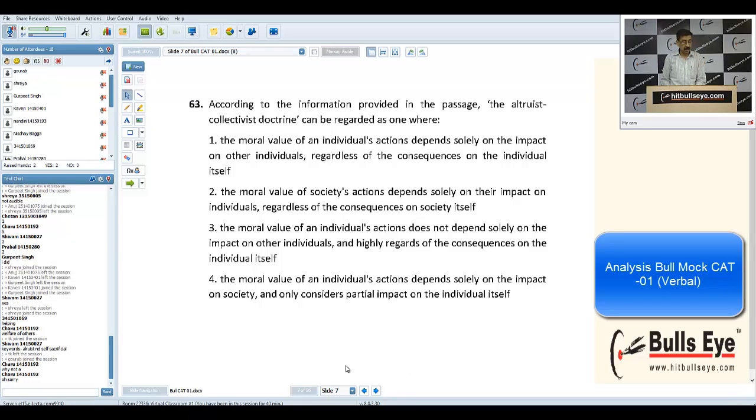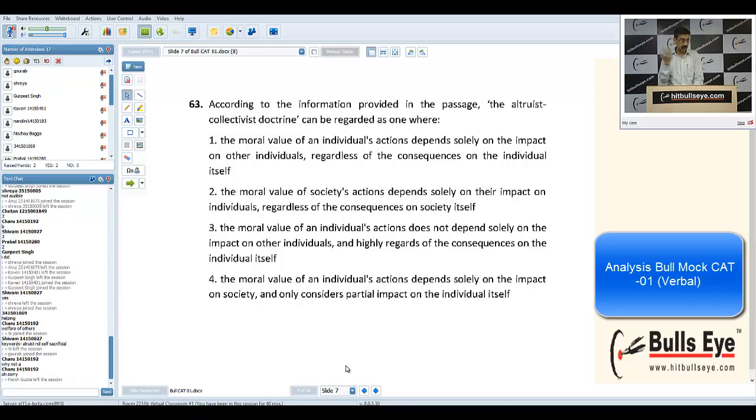I'm saying the second is not right because collectivist means society. In any choice, when society is taken out of the picture, the choice should be rejected. That's why we have rejected the second choice. The third is also half correct. Again, we're talking about consequences, not solely dependence on other individuals. That means in the third choice, society has been taken out. The fourth also talks about partial impact. So collectivist means society. That's why. Let's move on to the next question.